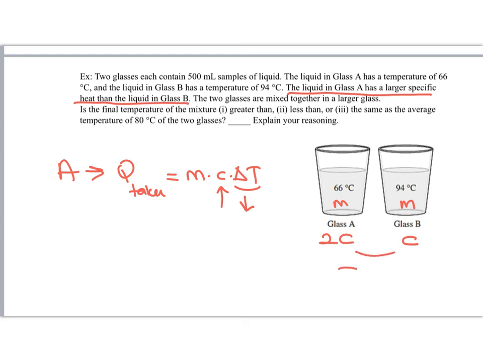So this will have a thermal equilibrium smaller than 80 degrees centigrade.